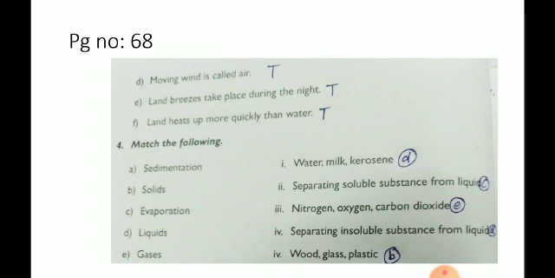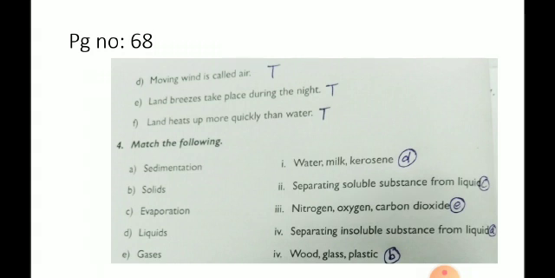Land breezes take place during the night. True. Land heats up more quickly than water. True. Next, match the following: sedimentation, separating insoluble substances from liquid; solids, wood, glass, plastic.